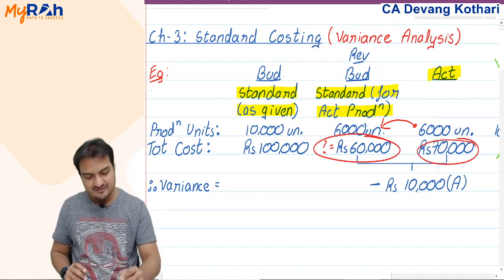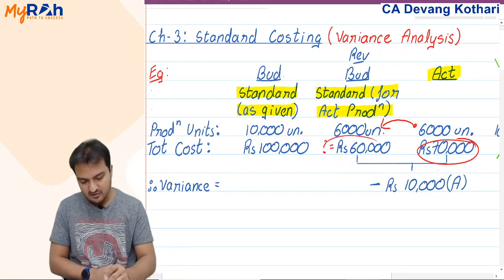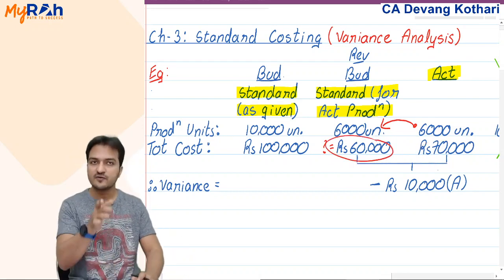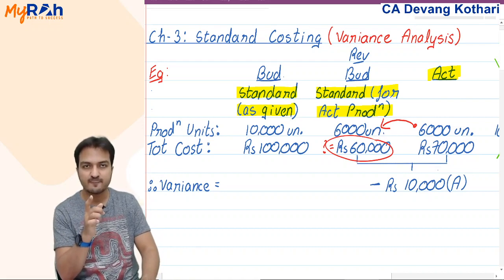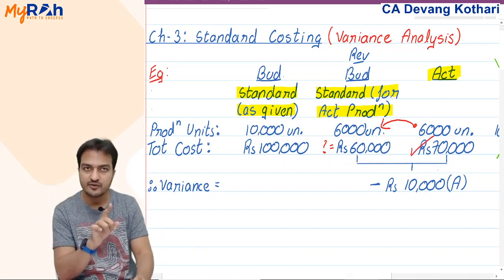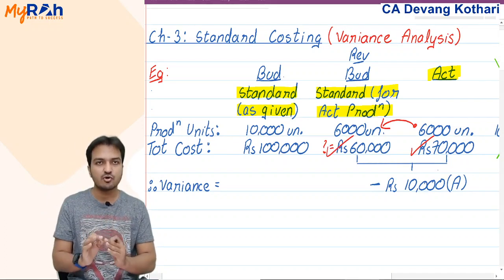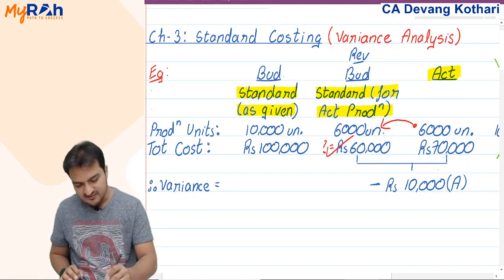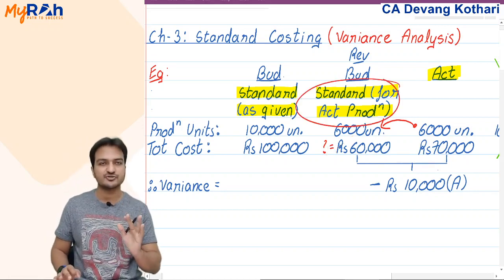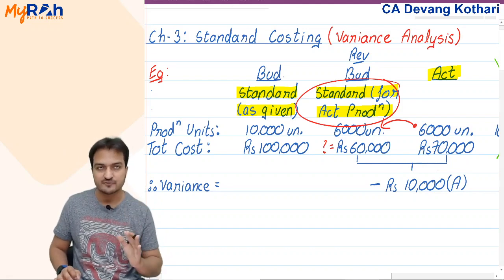This 70,000 is the actual cost of 6,000 units, while 60,000 is the standard cost of the same 6,000 units. So what I am comparing is the actual cost of 6,000 units with the standard cost of 6,000 units. Standard cost of 6,000 units means standard cost for actual production. Do you understand these names? Standard for actual production.